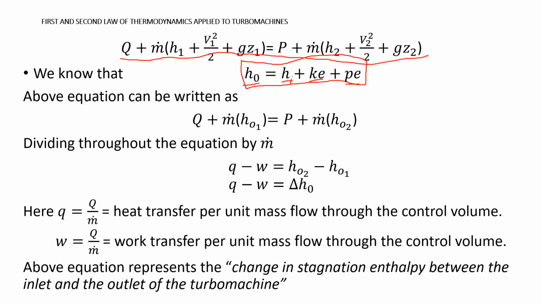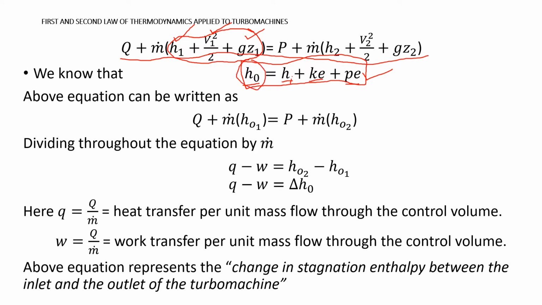So now using this equation, we can modify the steady flow energy equation as follows. This is H, this is kinetic energy, this is potential energy, so I can replace these three terms with stagnation enthalpy H naught 1.